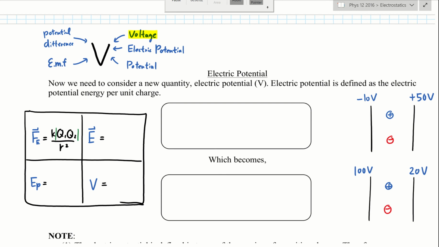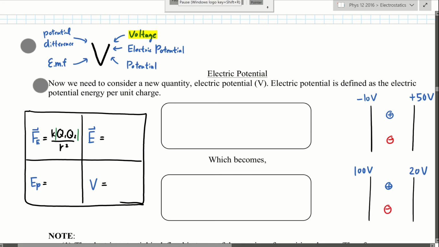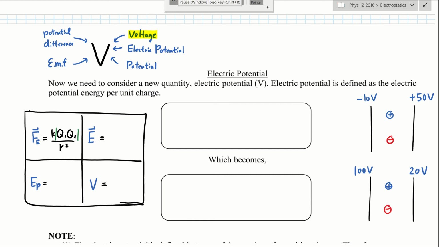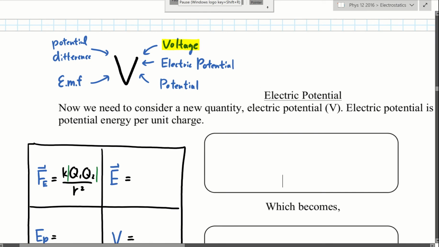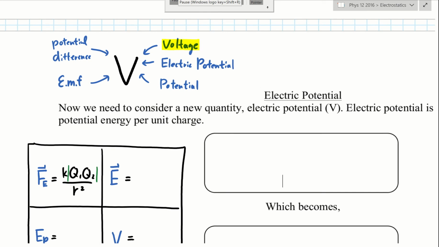Okay, so after potential energy, we're going to talk about voltage. Voltage, unfortunately, has many names. We know voltage by its definition from last year on electric circuits. We said that voltage is the amount of energy change carried by 1 coulomb of charge. So it could be protons or electrons or other stuff. That's what we know about voltage from last year.